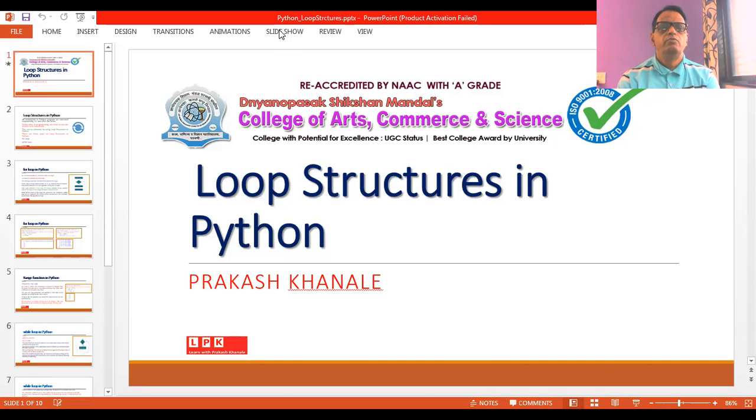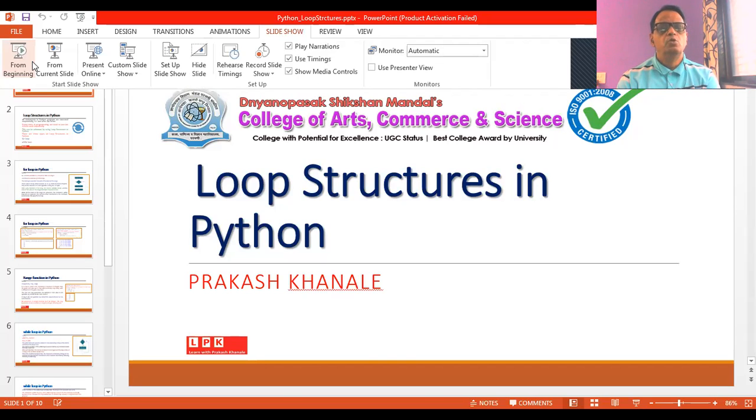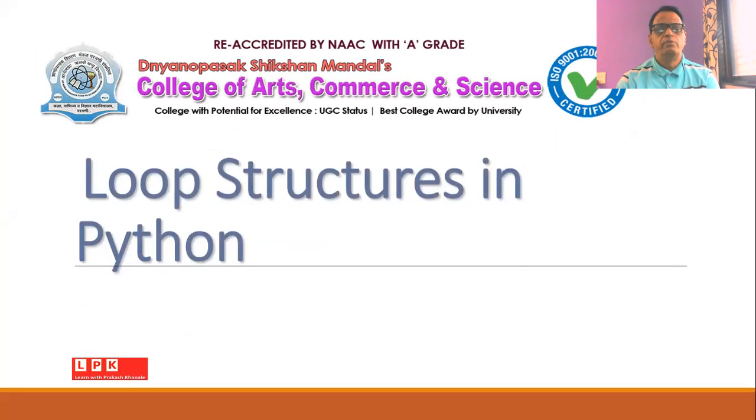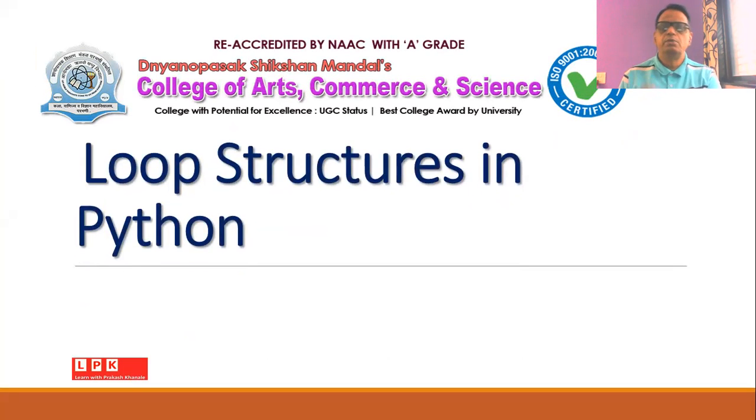In this session, we'll be discussing loop structures in the Python programming language. We will see what we mean by loop structure, and what the different statements are that are available to execute certain statements repeatedly within a Python program. We will also see how loops are used, what the syntax is and what the associated semantics are. And we will also see the break and continue statements in Python.